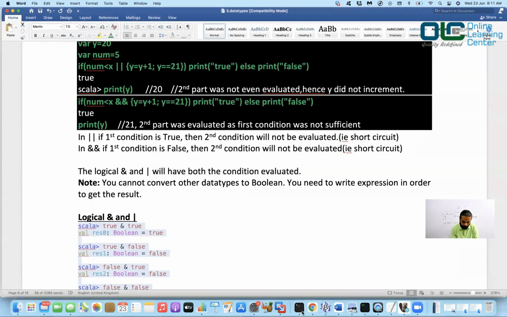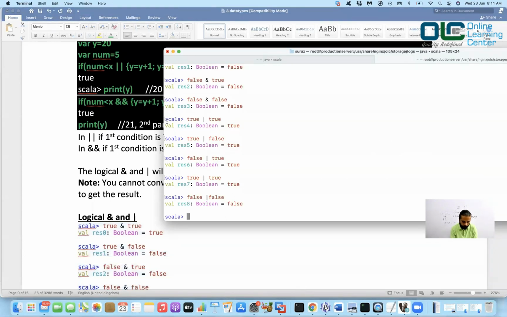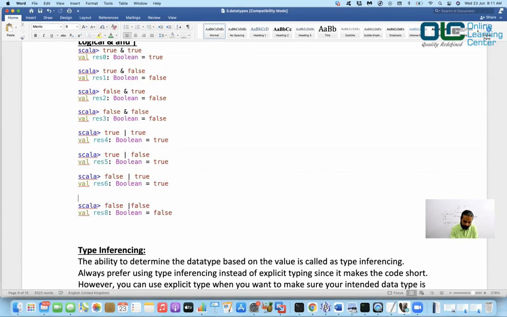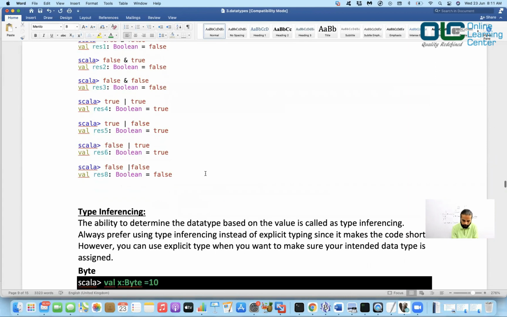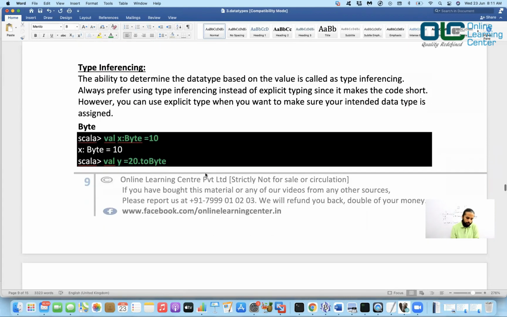Okay, so let me also paste this out, and then I'll work on it later. Yes, so they are basically the same. Whatever you were doing in Java, they are exactly the same. Okay, now let's move on. Now we'll talk about type inferencing, right? We just discussed type inferencing at a high level on day one, but now we will talk about this in more detail.